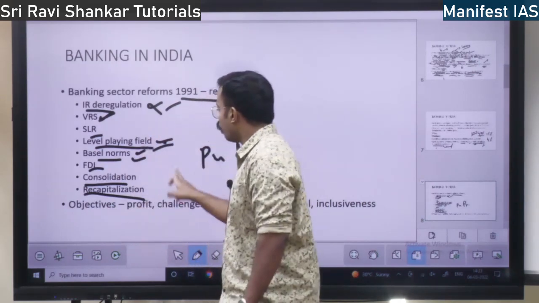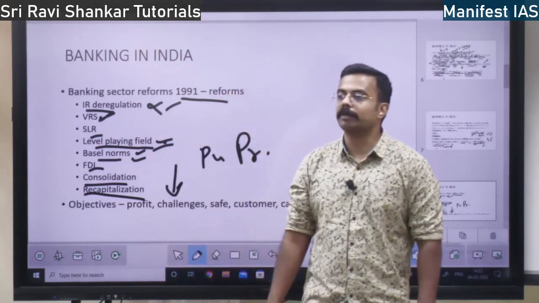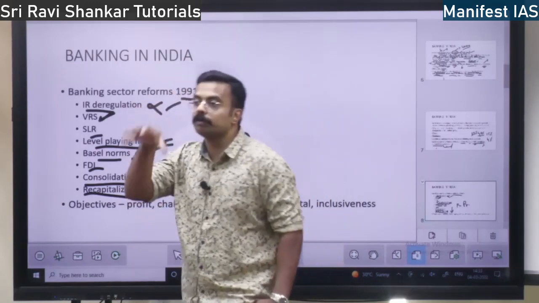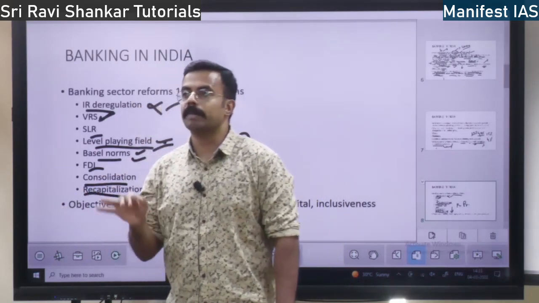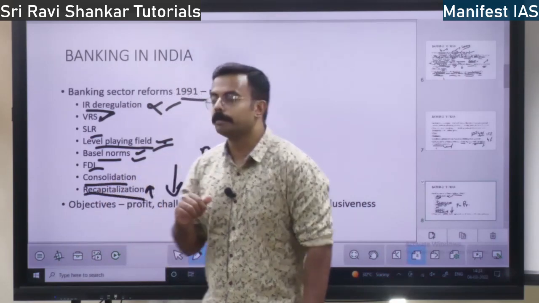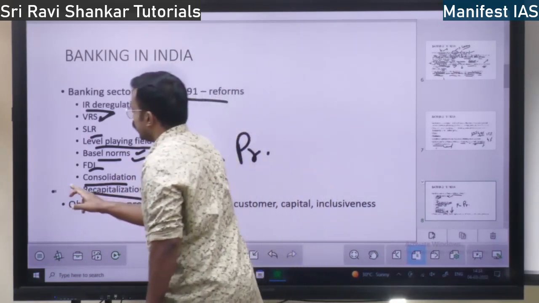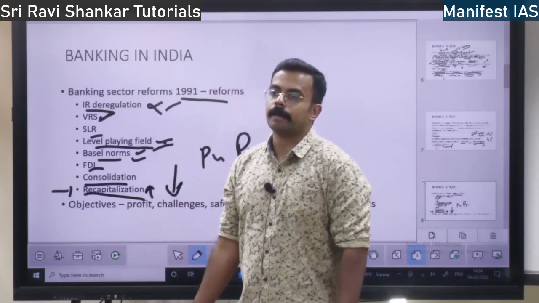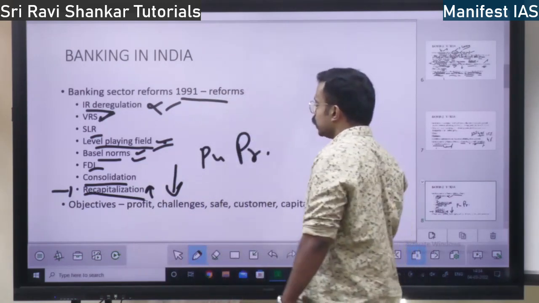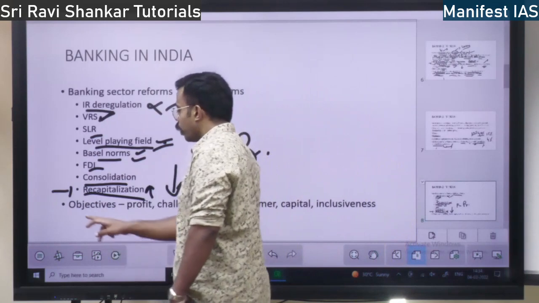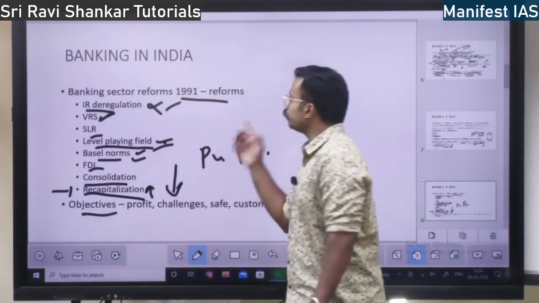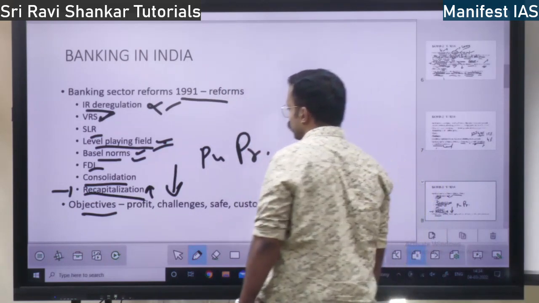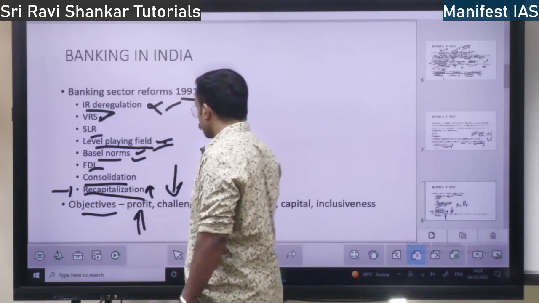So banks were low on capital. There was no capital with the banks. So they recapitalized to pump in more money where the public sector banks lost the capital. Government pumps in more money. That is recapitalization. For recapitalization we have the Indradhanush scheme 2015. So what are the objectives? Objectives of the 1991 reforms. What is the objective? One, to make banking operations profitable.